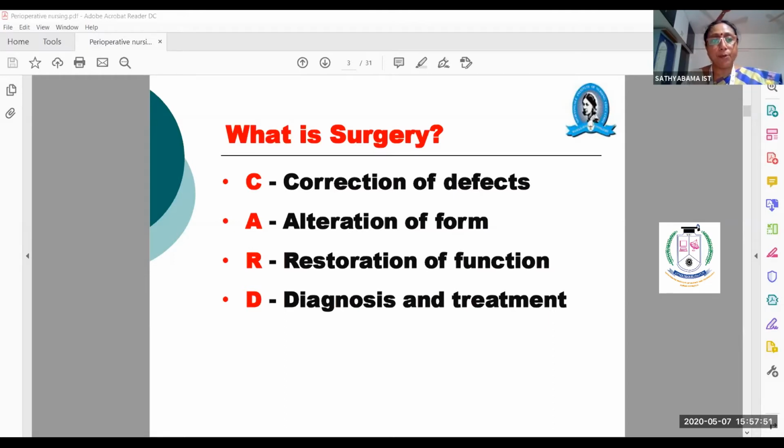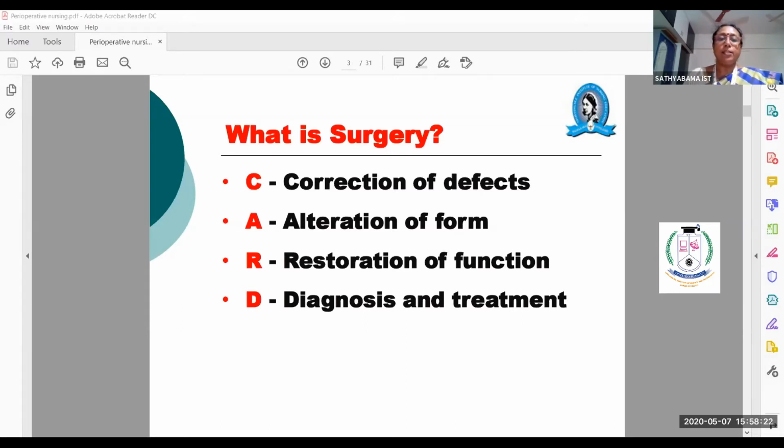If there is any protrusion, any growth, any elevation, any mass or lesion or tumor, any abnormal growth, immediately it has to be removed, is it not? So that is called surgical correction. Second one is alteration of form. A for alteration of form. That means whichever form it is, we are going to slightly modify by performing a surgery.